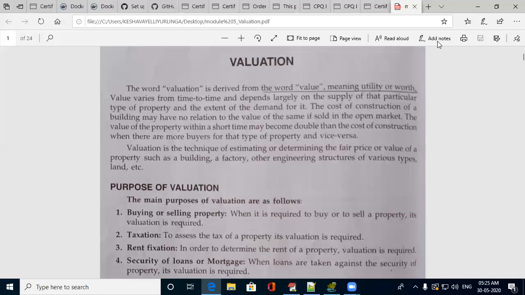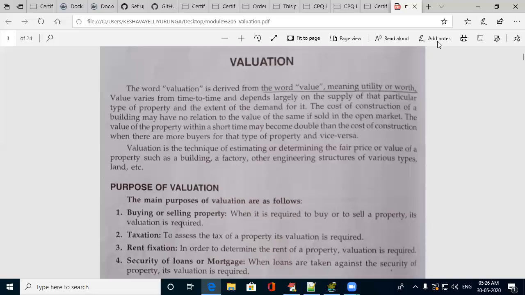Whereas value means its worth at a particular time. It keeps varying from time to time. If you have invested around 20 lakh to construct a house, that is the cost. After 1 year of the construction, its value may increase or decrease depending on various factors. It may become 25 lakh after 1 year, or it may reduce to 15 lakh. It depends on various factors.